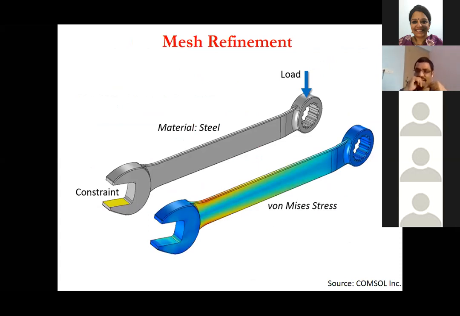So how do you do the mesh refinement? It's an example taken from COMSOL. You have a very simple wrench. Now, what is happening is that you apply load from here. It's made of steel. These are the constraints, because whatever deformation happens, it happens here. If you apply too much load, you will see it will break. So you want to see the stress distribution.